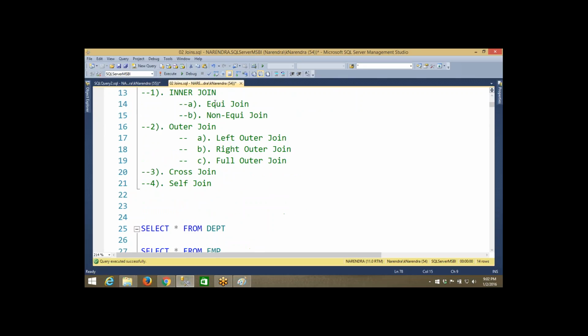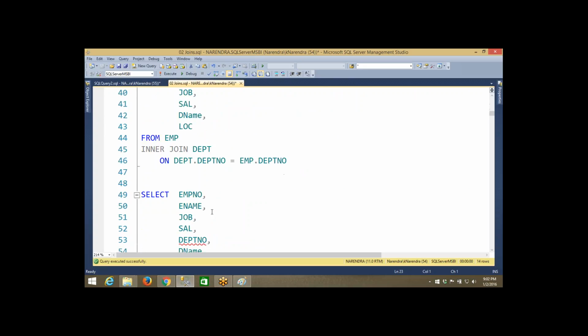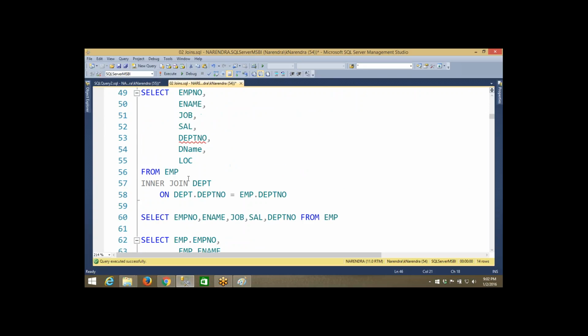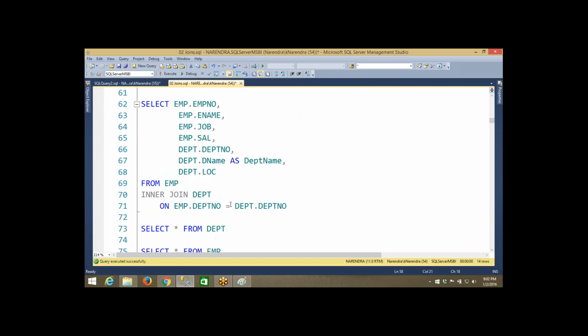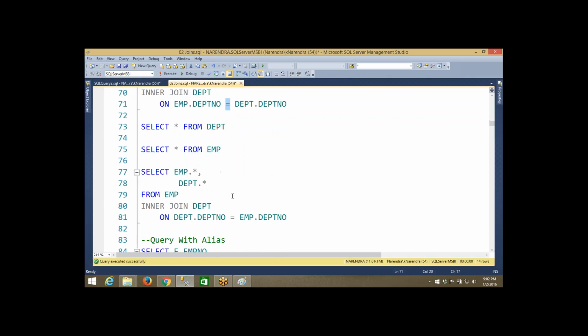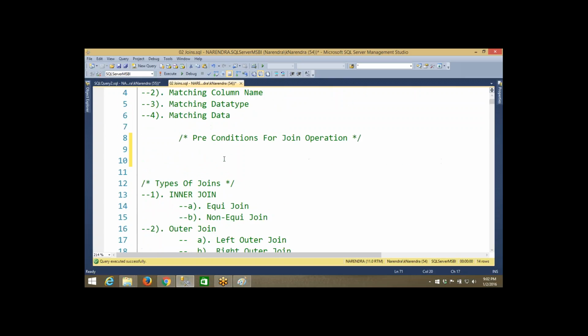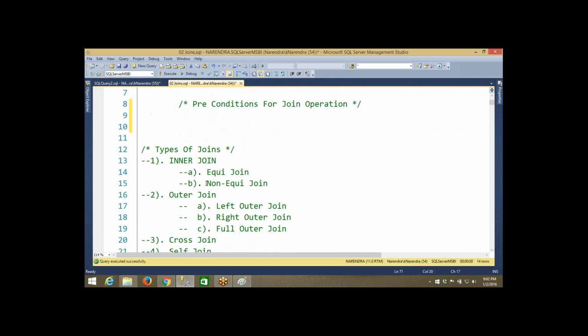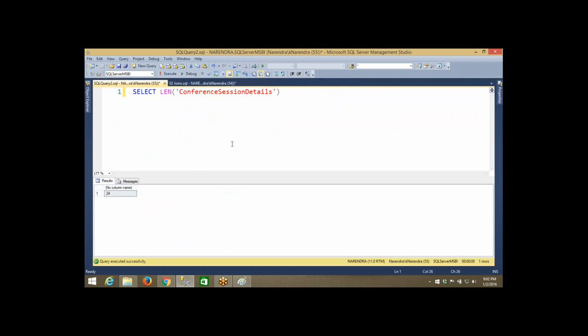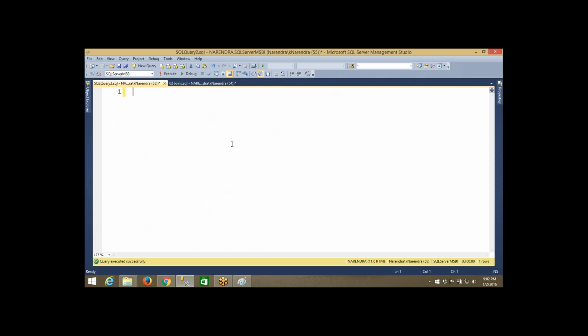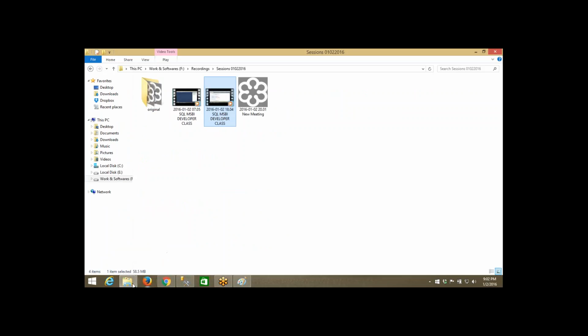This is inner join, or equi join, because you can see everywhere in each and every example we are using the equal to operator. With equal to only we are matching the data and performing the inner join. That is called equi join. We have another type of join called non-equi join. When we go to non-equi join, I will show you. In order to show that, I have to create another table to explain that example.